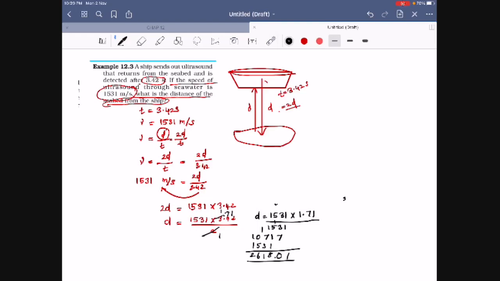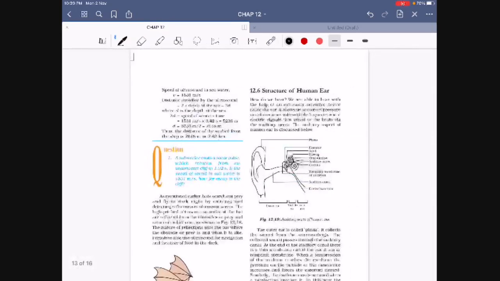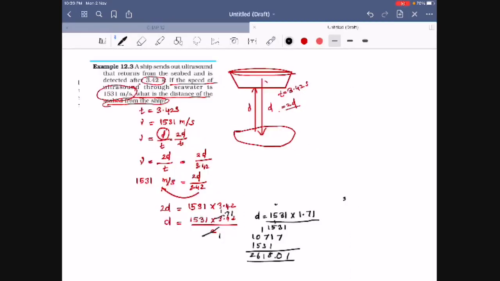Okay, so here 2618 meters will come, right? So the distance equals 2618.01 meters. When we convert into kilometers, we simply divide by 1000. Dividing by 1000, the decimal point moves three places, which means 2.618. So I will write the distance here.